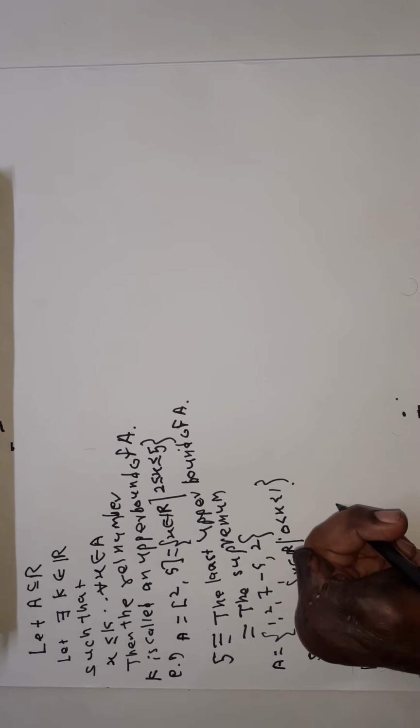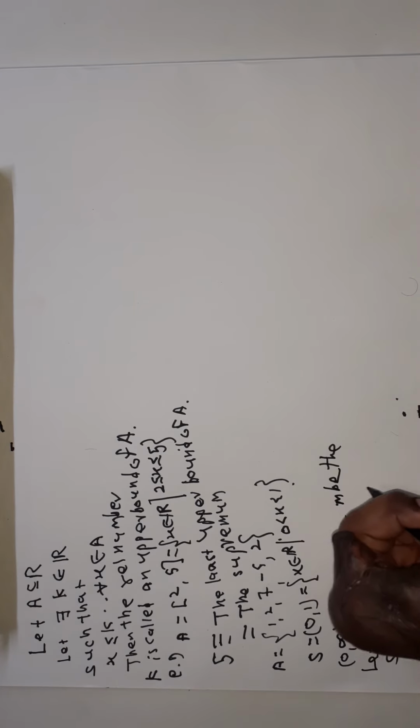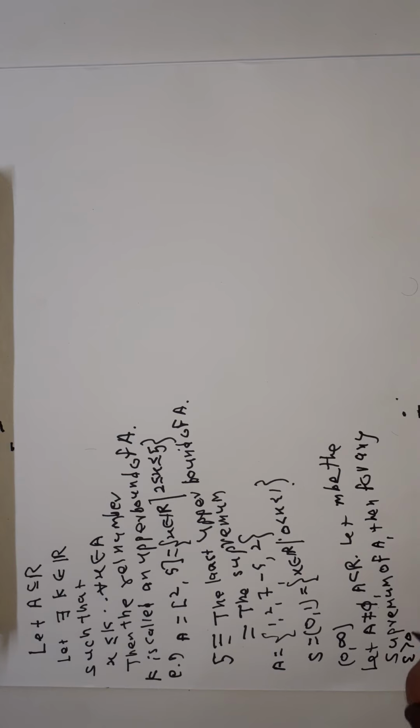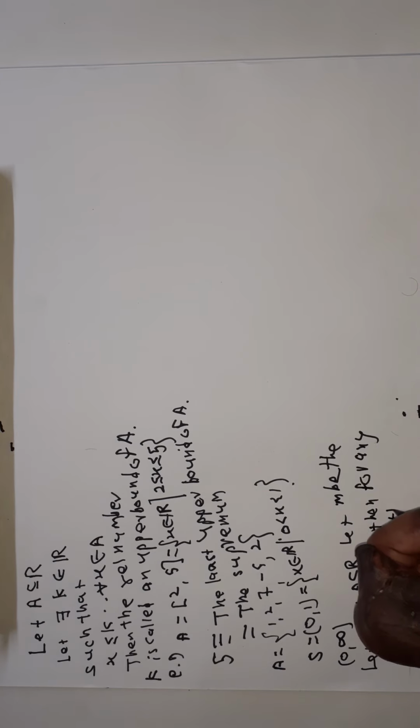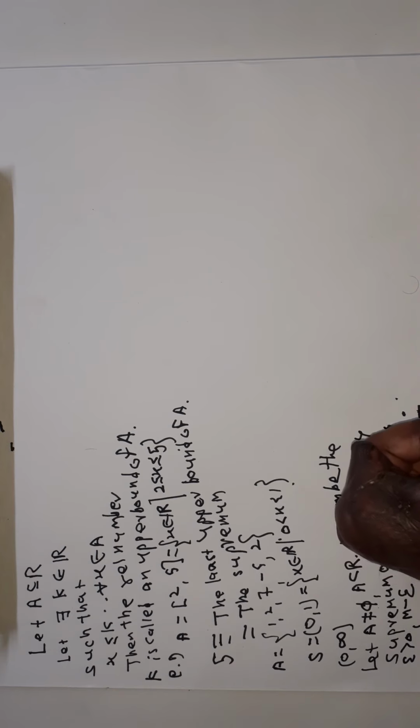Now here let M be the supremum of A. Then for any epsilon greater than 0, M minus epsilon is not the supremum of A.